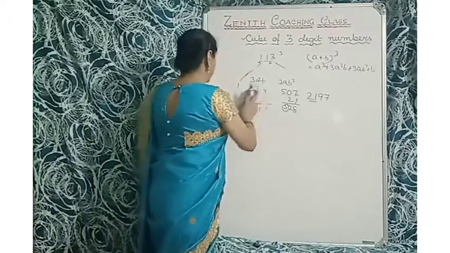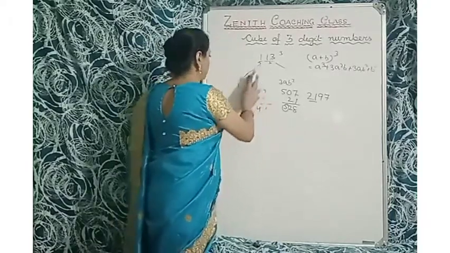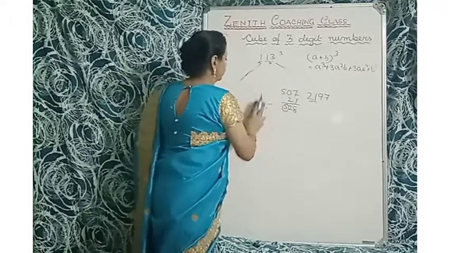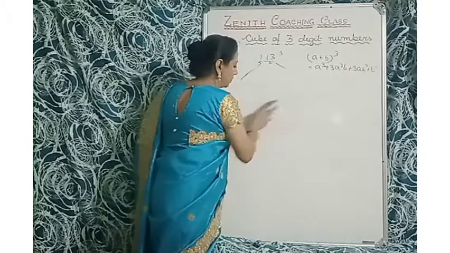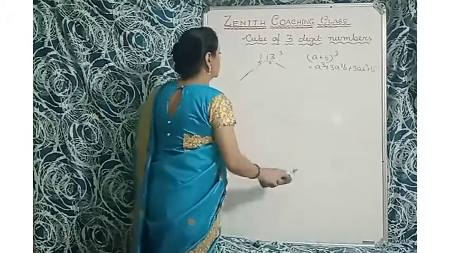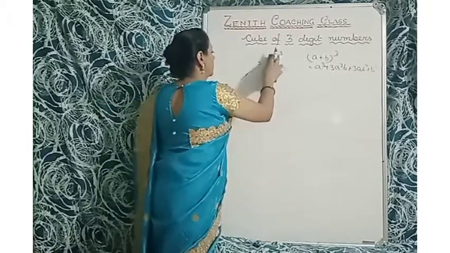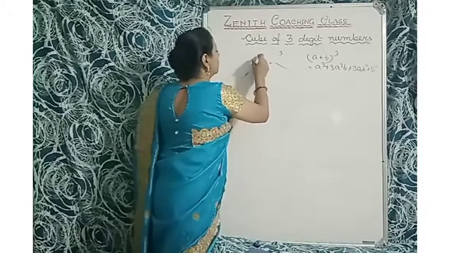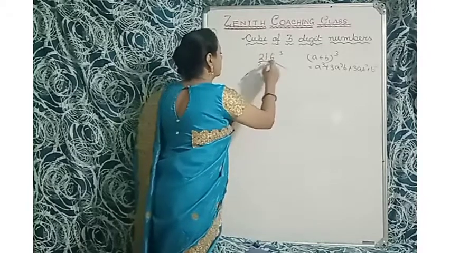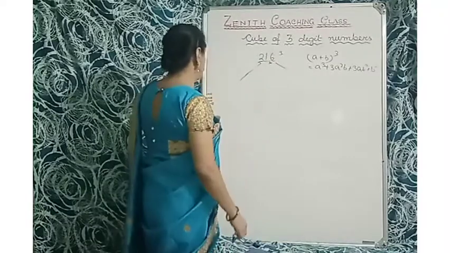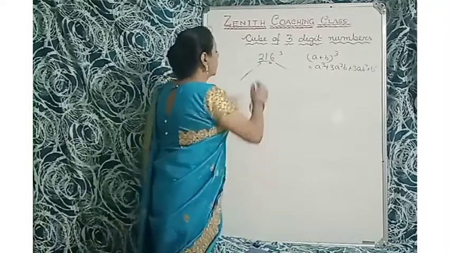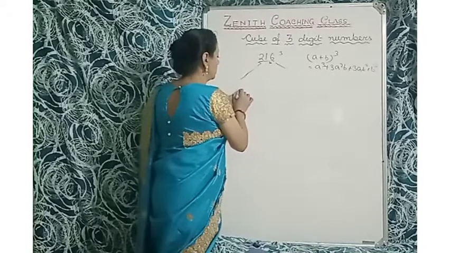So now next thing, that is 216. Okay. So let's think 216. So 216 here. Okay. So A is 2 and B is 16 here. Okay. So 2 cube is 8 here.